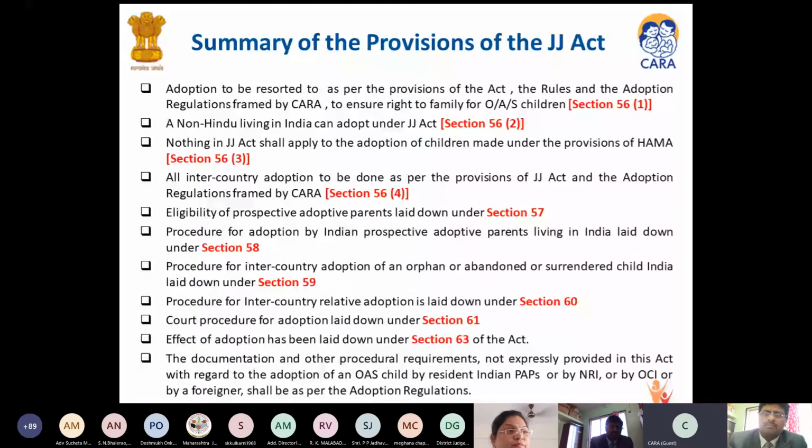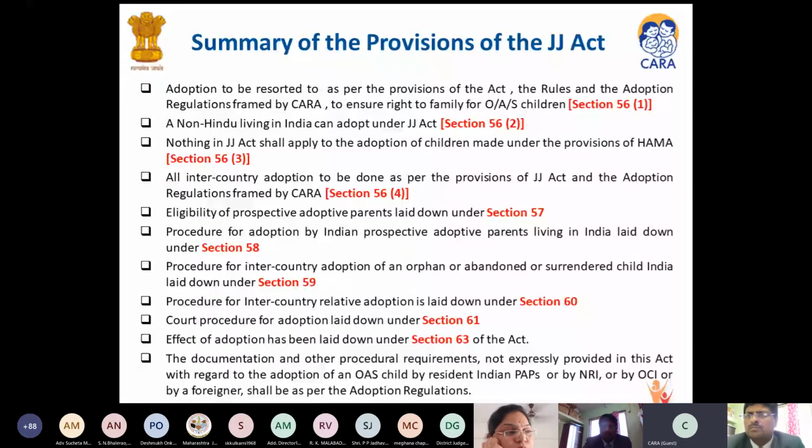Procedure for adoption by Indian prospective parents living in India is laid down under section 58. Procedure of inter-country adoption of OS children in India is laid down in section 59. Procedure of inter-country relative adoption is laid down under section 60. Court procedure is dwelled upon in section 61. Effect of adoption is laid down under section 63 of the Act.